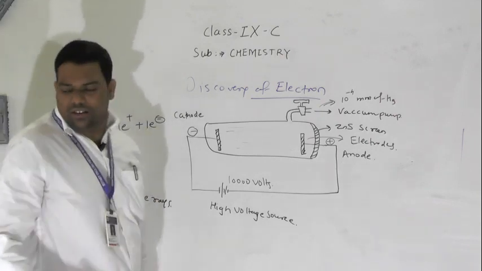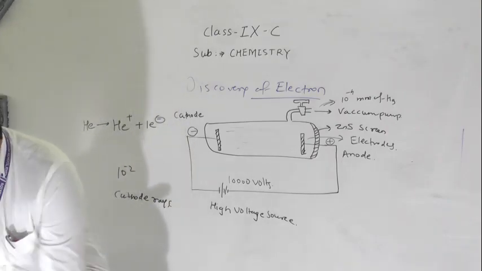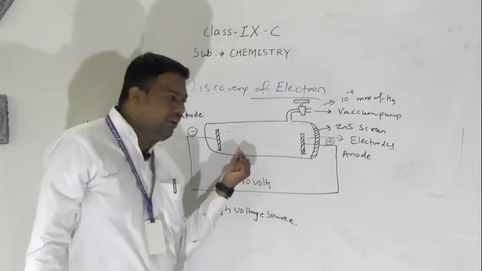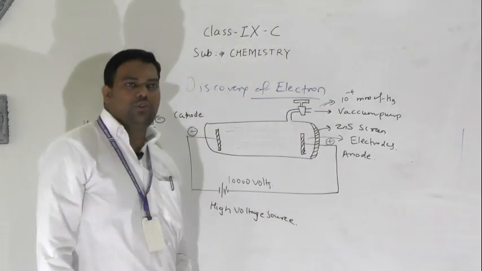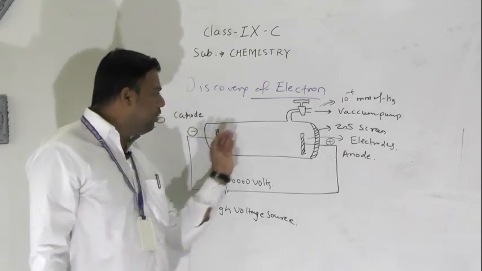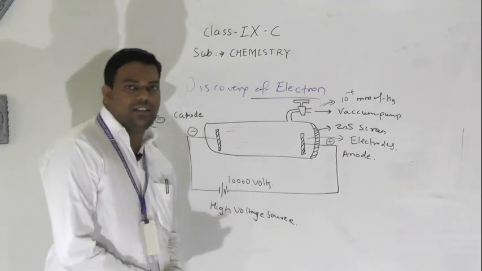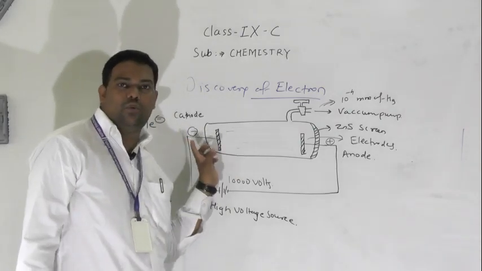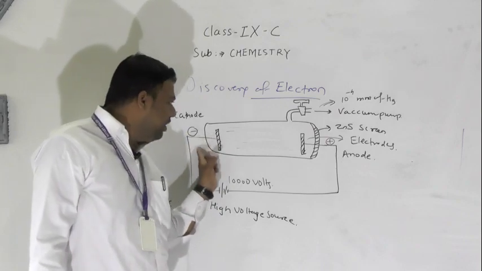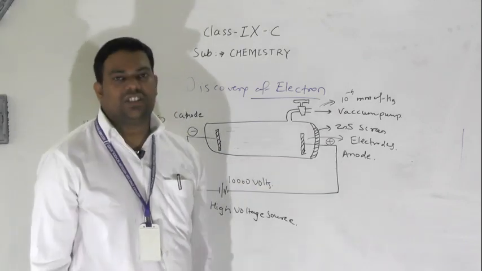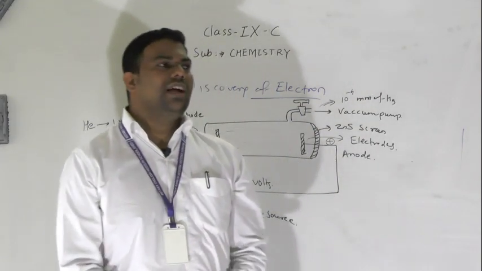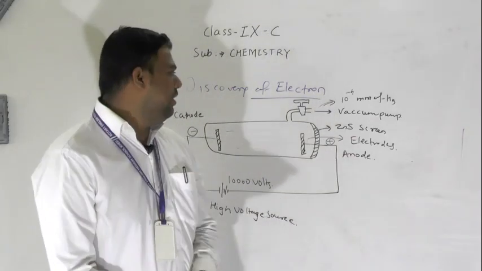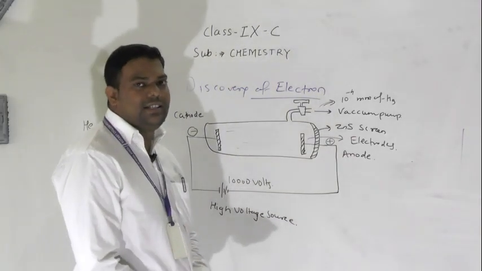Now further, what he discovered: the cathode rays start moving from cathode to anode. So he concluded that the electron must be negatively charged, because they are moving from negative to positive. One more concept we can apply here: like charges repel, unlike charges attract.